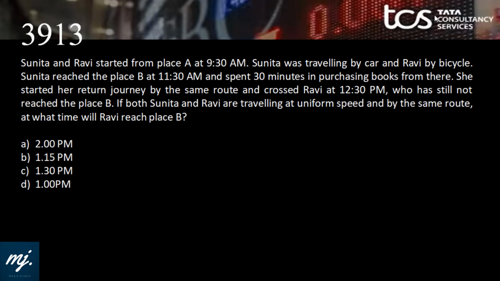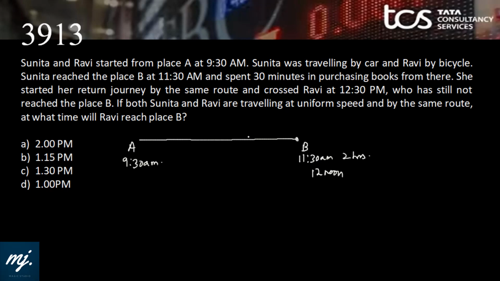And the best is always at the end. Sunita and Ravi started from place A at 9:30 a.m. Sunita was traveling by car and Ravi by bicycle. She reached place B at 11:30 a.m. That means it took her 2 hours, and she spent 30 minutes purchasing books there. That means now it is 12 noon. She started her journey by the same route and crossed Ravi at 12:30.